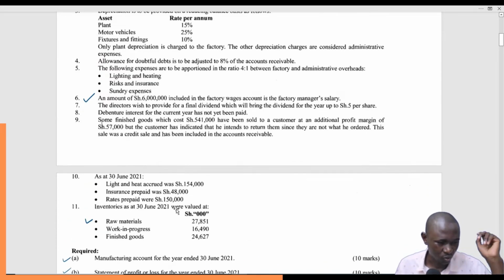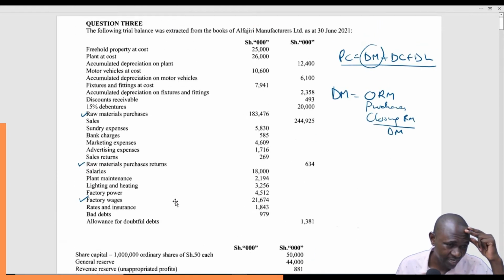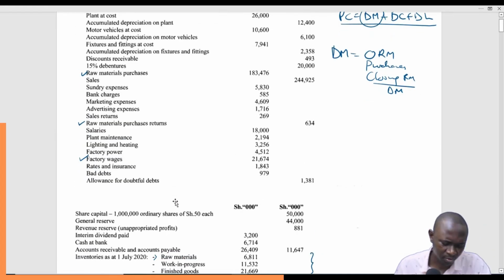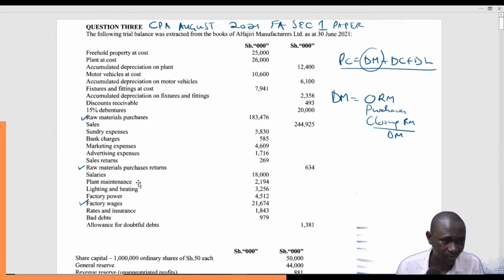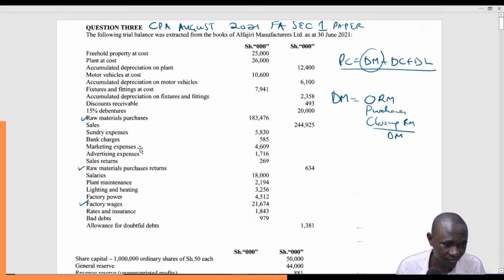I think that is good. So we are able to identify some of the factory overheads. Remember, what we are dealing with here are not just expenses in general, but indirect expenses that apply to the factory.